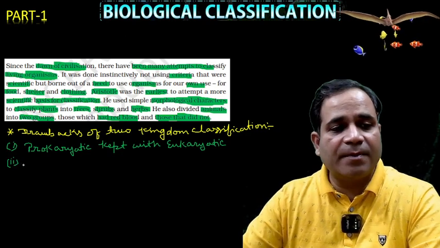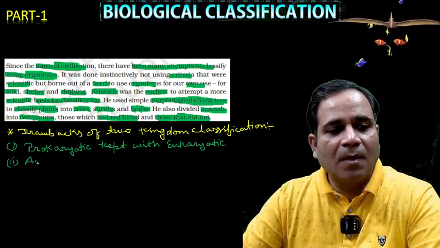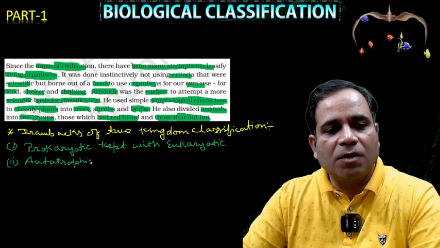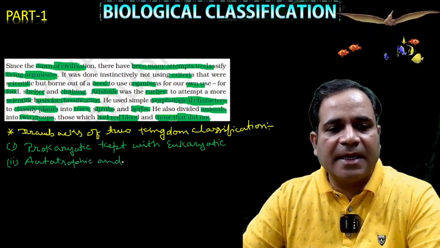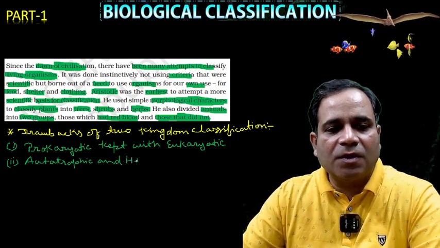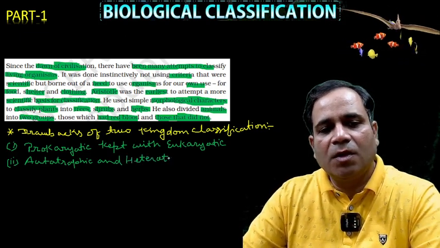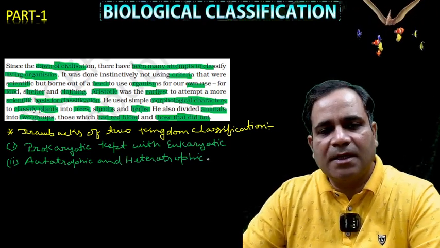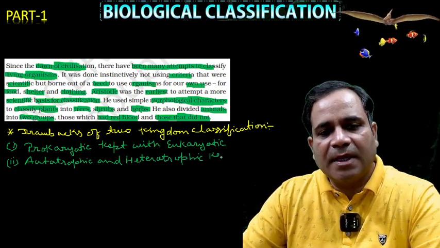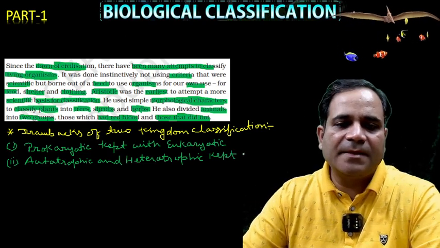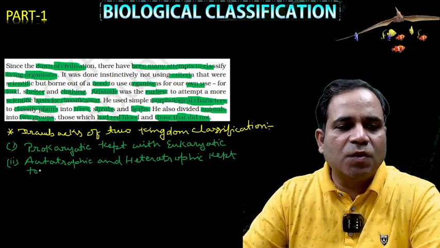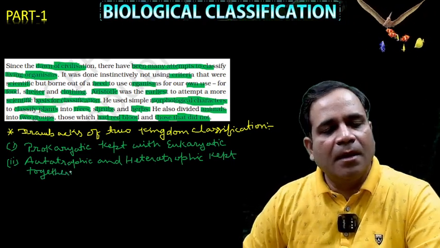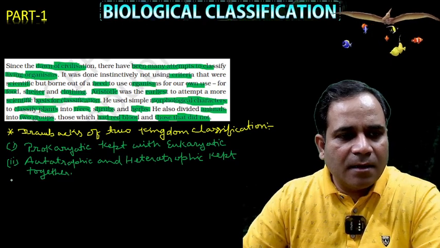Now, the second drawback: autotrophic and heterotrophic were kept together. Third, is there any drawback?